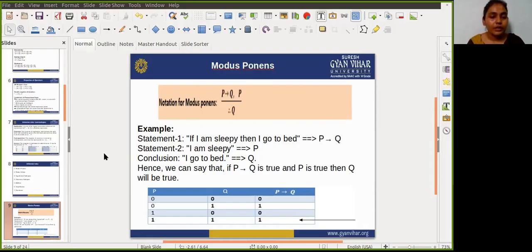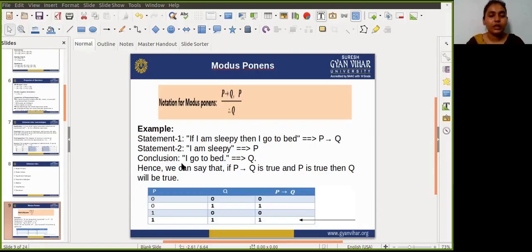Now in the second case, P is true and Q is false. If we are talking about the implication rule, definitely it will give the value false. And here the value of P is true. So true and false, obviously it will give the value false. So guys, in the next case both are true. If both are true, then after the implication is applied, obviously the result will be true.